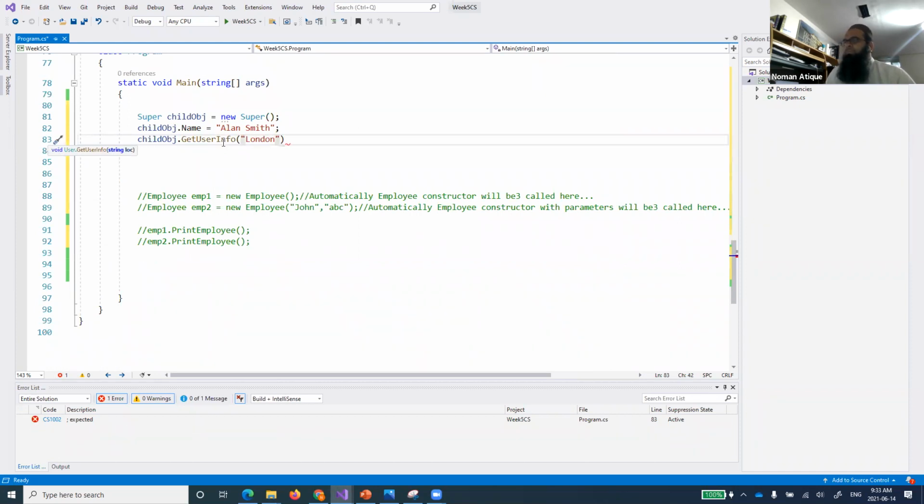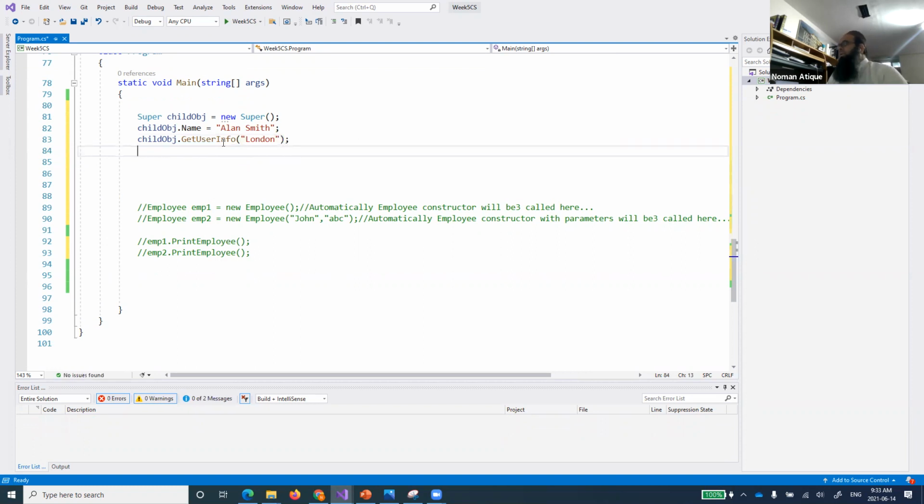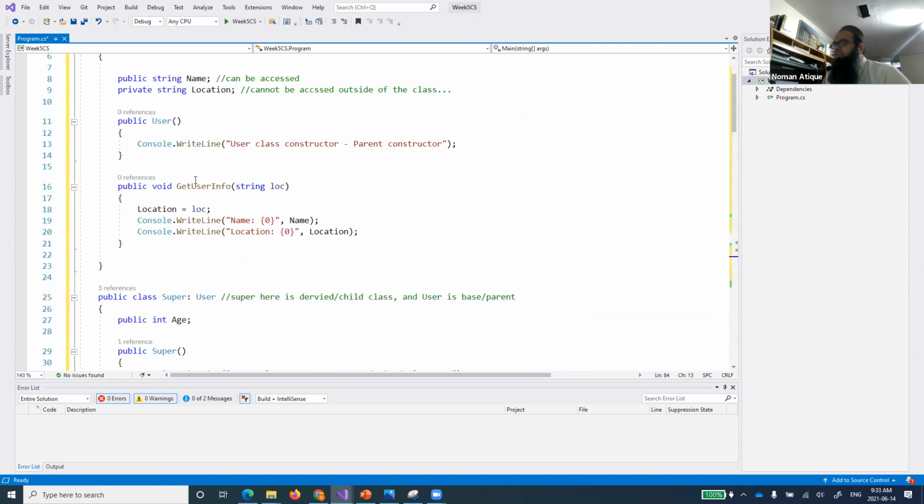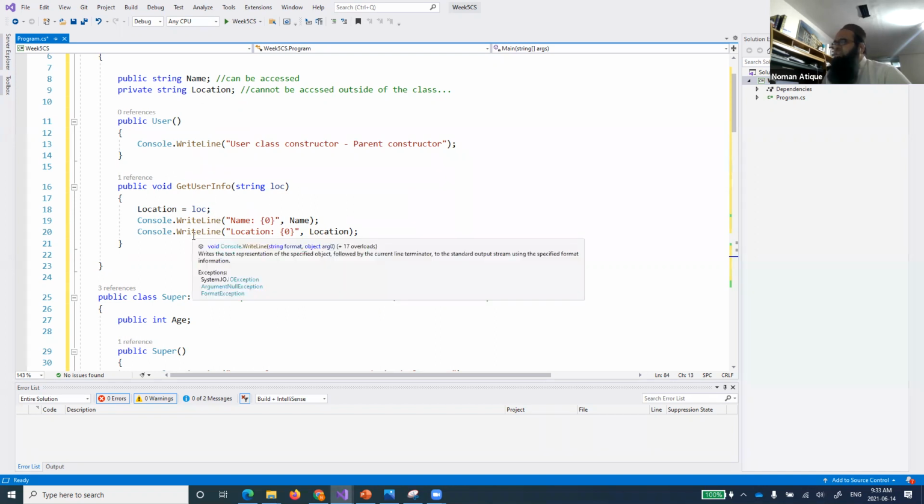If I say, for example, London. Now what is happening? I'm accessing this get user info function, which is a public function, and I'm passing a location to it. Why? Because I want to set up the location. Whatever location I pass, that location will be set to the location variable, which is the private variable. Is this location variable accessible in get user info? Of course, yes, because the location is a member variable accessible within this particular function.